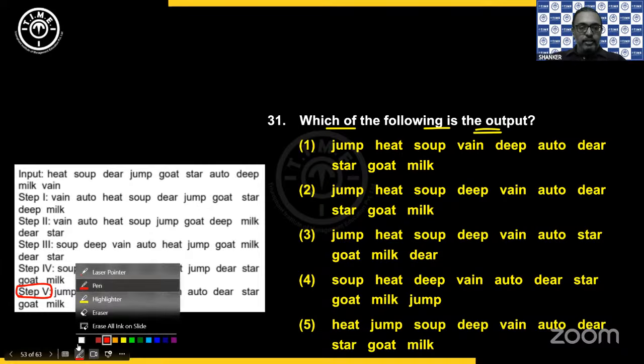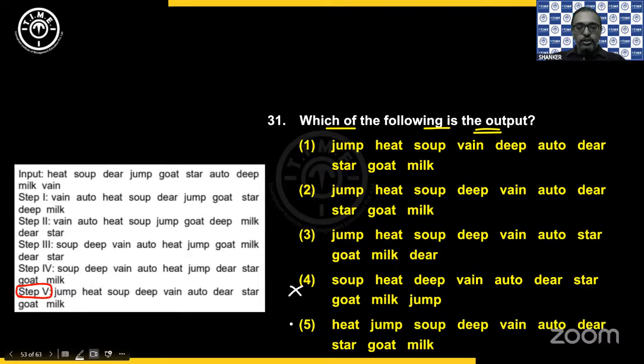So I can definitely rule out 4th option, 5th option, because it starts with jump, and jump is available in these 3. Then after jump, heat, soup, deep. Heat, soup, I can rule out first option, heat, soup, deep. So still both 2 and 3 are available. Then vein, auto, dear, vein, auto, dear, vein, auto, star. So third option is ruled out. So it will be second option.